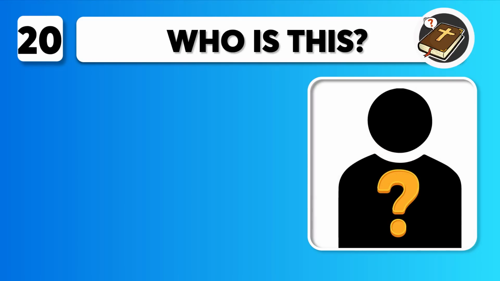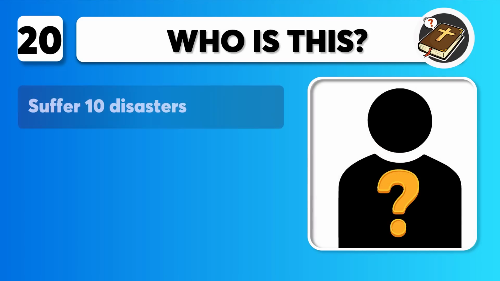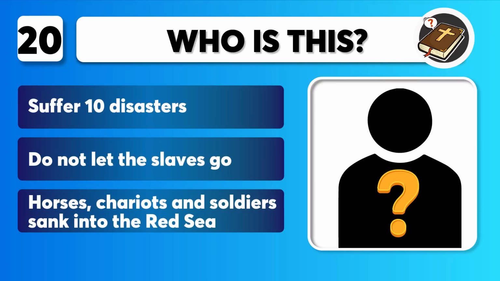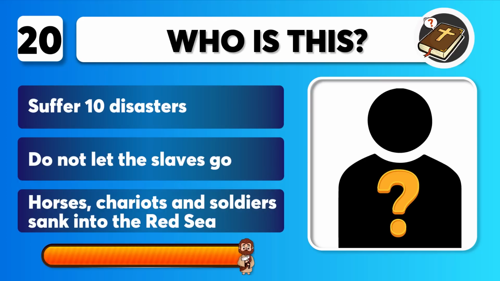Question 20 includes clues. Suffer 10 disasters. Do not let the slaves go. Horses, chariots, and soldiers sank into the Red Sea. Who is this? You get 10 seconds.